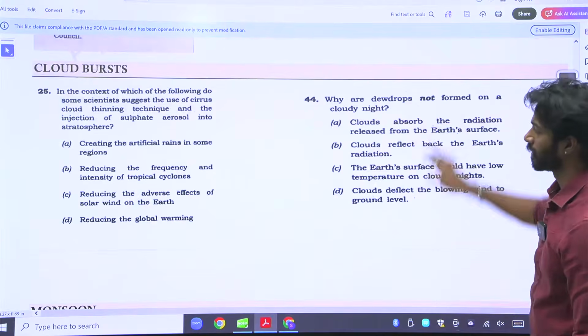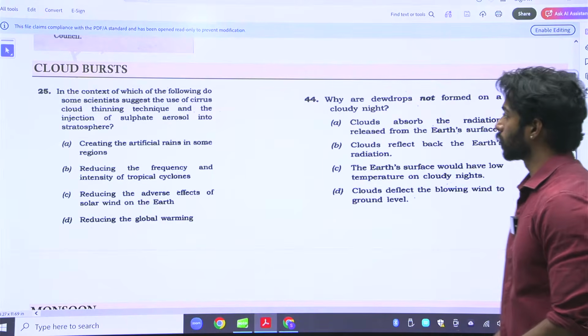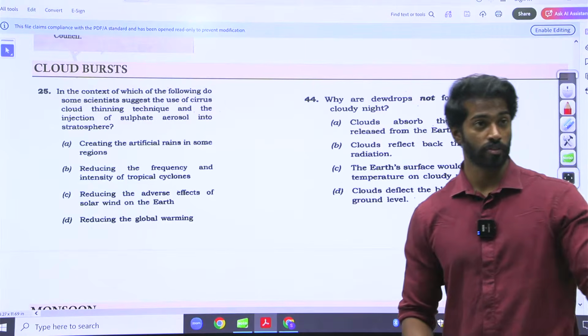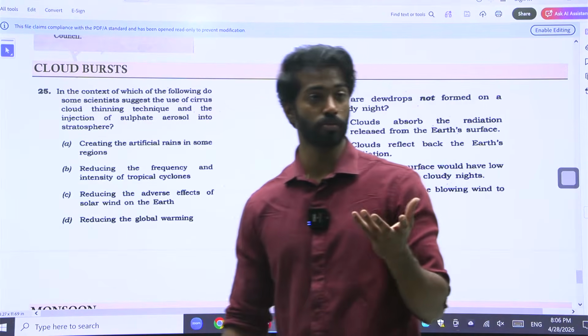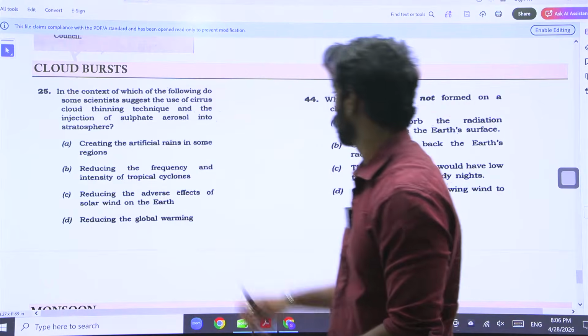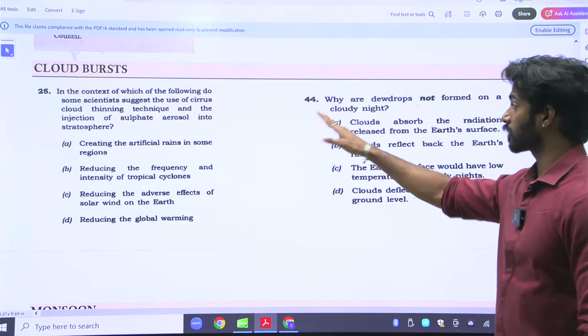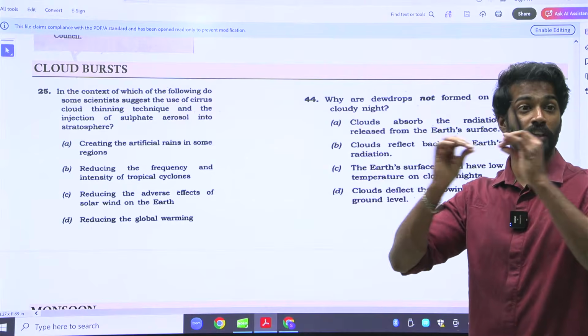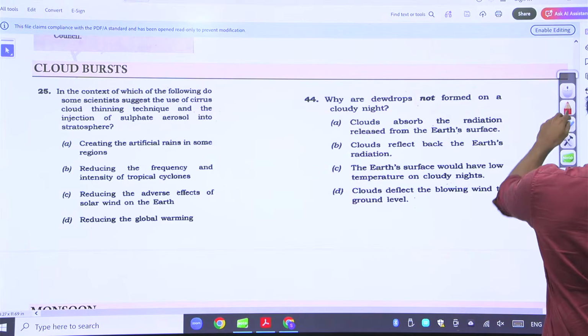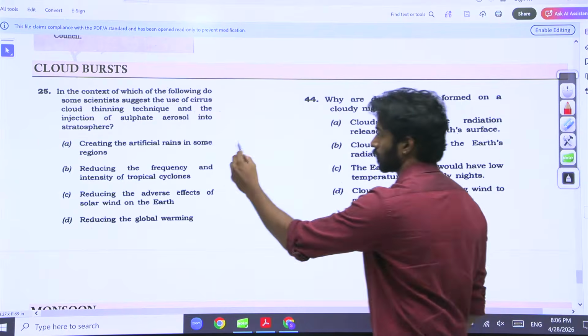Cloud bursts. In the context of which of the following do scientists suggest use of cirrus cloud thinning? We just talked about cirrus clouds. What do cirrus clouds do? Trap heat. Okay, let us look at the options. Cirrus cloud thinning, meaning you have to thin the cirrus cloud, creating artificial rains. Cirrus clouds do not form rains, obviously.